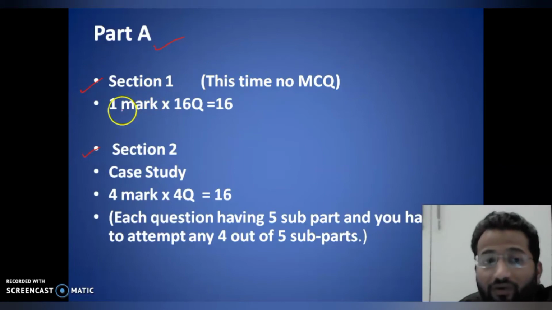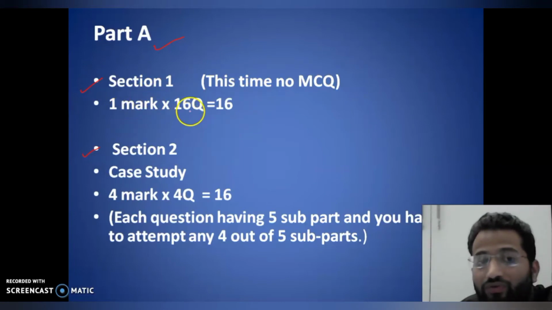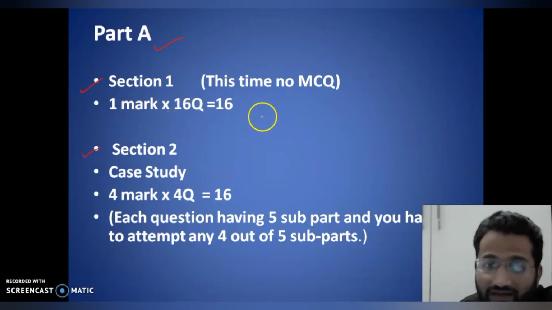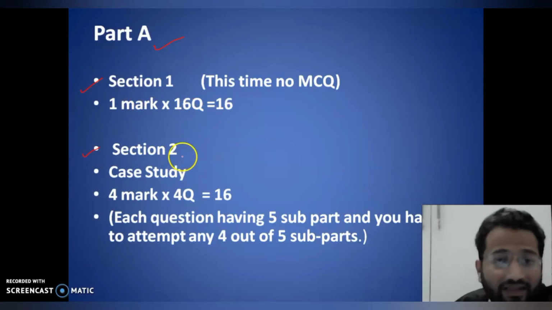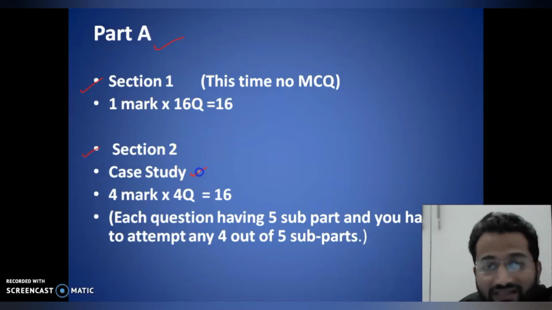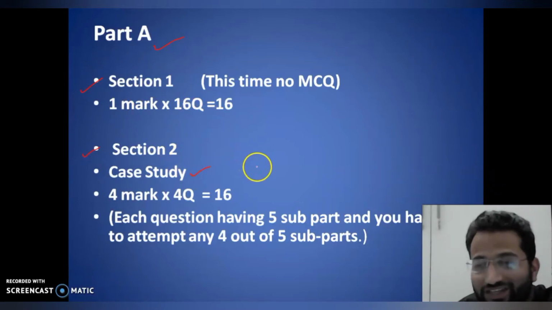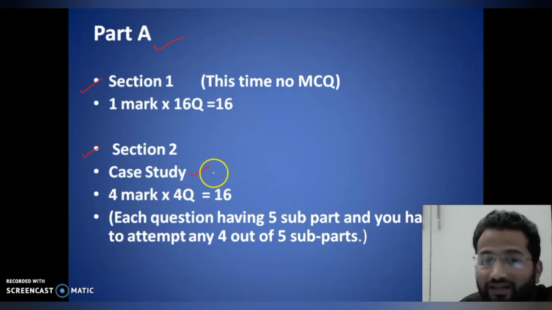Section 1: 1 mark, 16 questions you have to solve and give the answer. Secondly, they have introduced a new thing, the case study question, which is a very easy question. In my next video I am going to explain the case study.